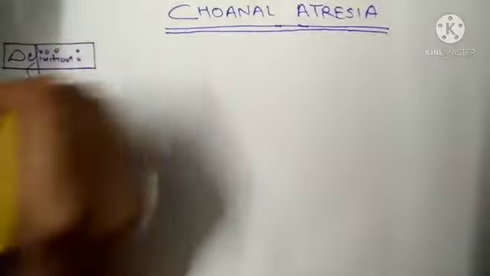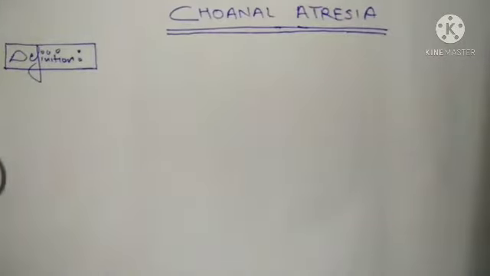The definition says that choanal atresia is defined as the congenital failure of the nasal cavities. Dear friends, here you can see that this disorder is related to the nasal cavities. That is why it comes under the disorders of the upper respiratory tract. So it is a congenital failure of the nasal cavities to open into the nasopharynx.